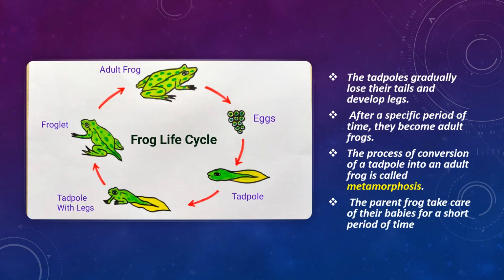Let us look at the complete life cycle of a frog. The adult frog lays eggs. The eggs hatch into a tadpole. Then the tadpole gets legs. Then it turns into a froglet or a young frog. Then the froglet or the young frog turns into an adult frog. The process of conversion of a tadpole into an adult frog is called metamorphosis.